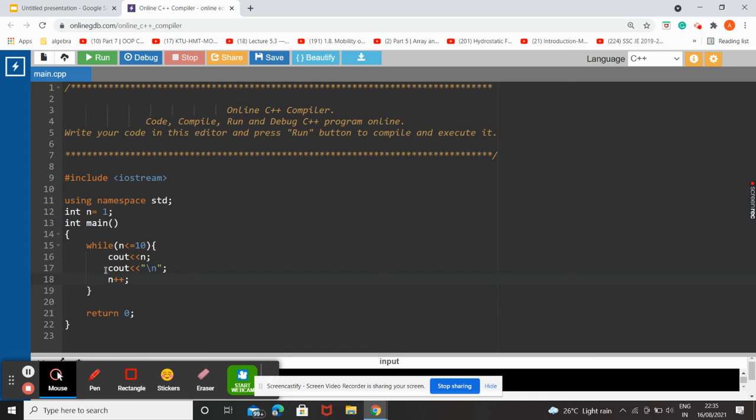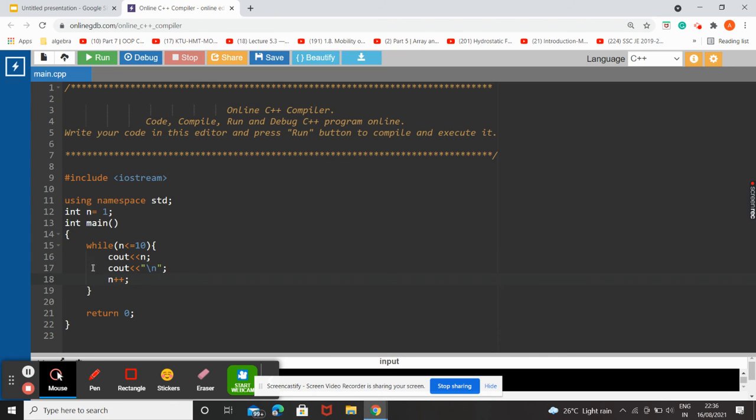So at the first iteration the program comes and checks the condition, which is n lesser than or equal to 10. So that is true, then the program executes whatever is there in the statement block. So cout insertion operator n, so the value of n will be printed out. Then after that it will move on to the next line, and it will increase the value of n by 1. So now the value of n is 2.